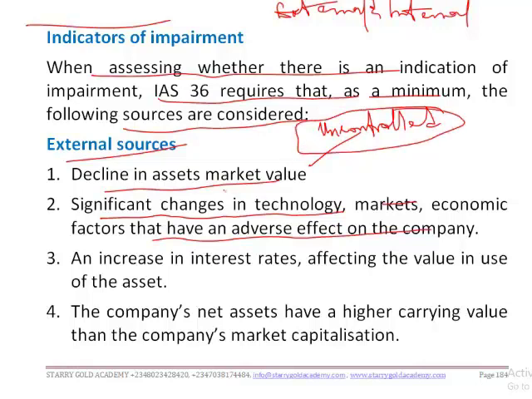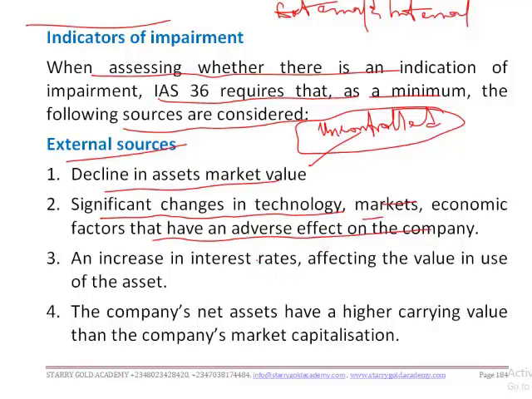So there is a decline in the asset market value. There are also changes in technology, changes in the market, consumer choices and the likes, and economic factors that have an adverse effect on the company. Are we together? Also, an increase in interest rates affects the value in use of the asset.